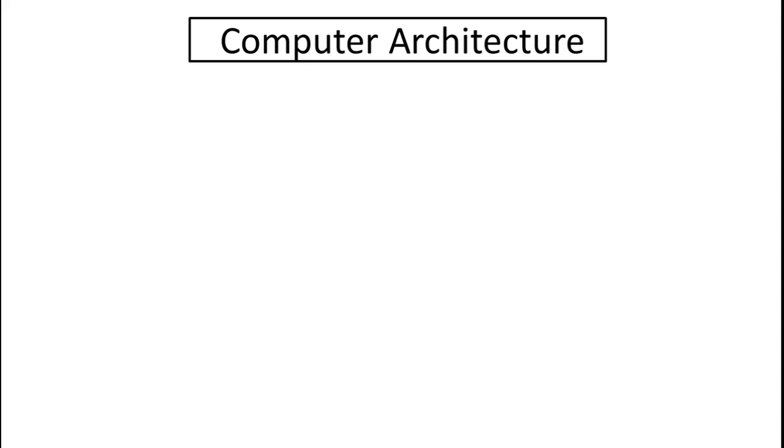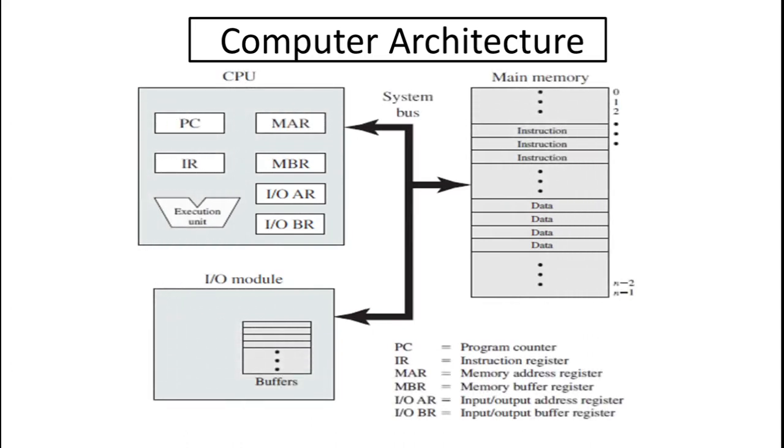Next, our topic is computer architecture. If we discuss computer architecture, it is the entire hardware part. Here you will see the central processing unit. Another thing, there is a main memory. Another part is the input output module. Same thing, there can also be secondary memory.